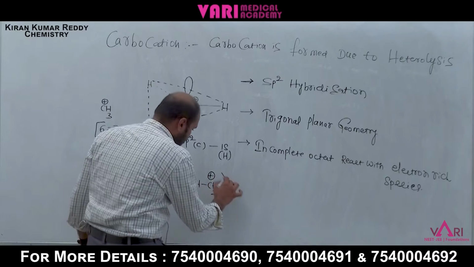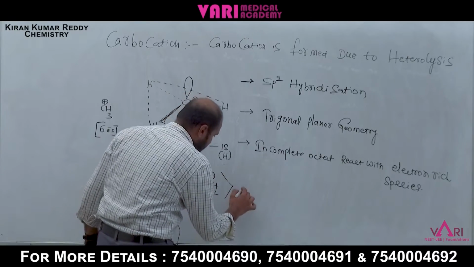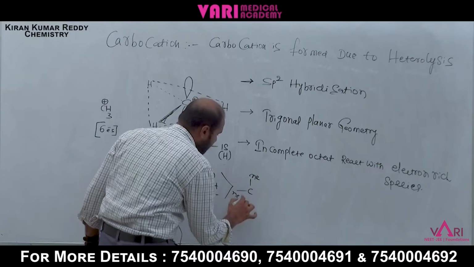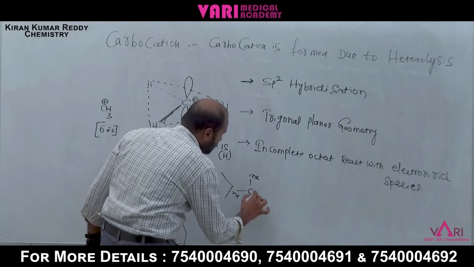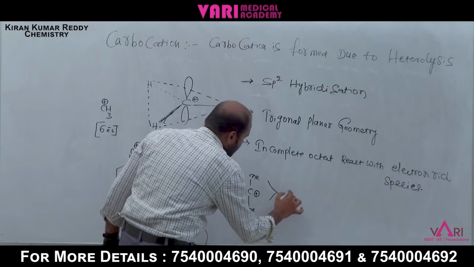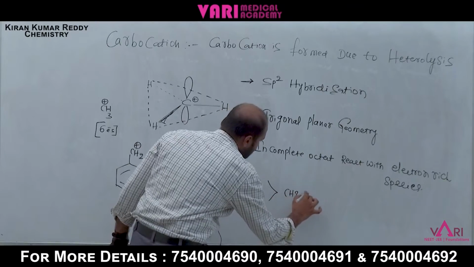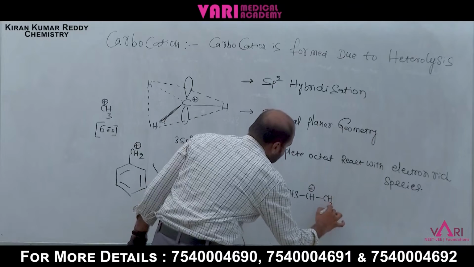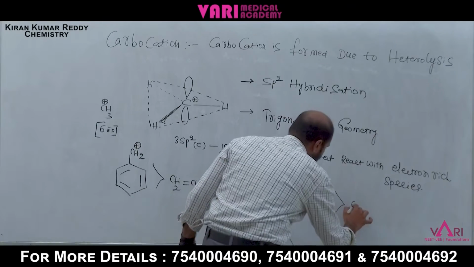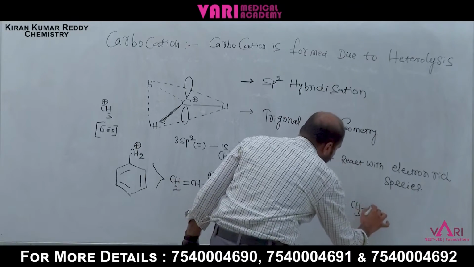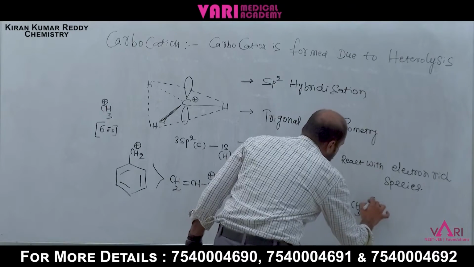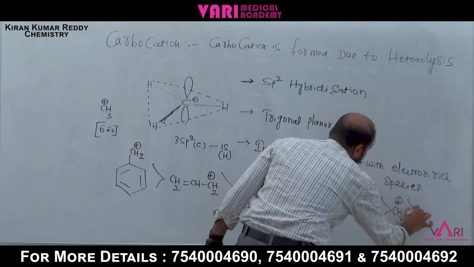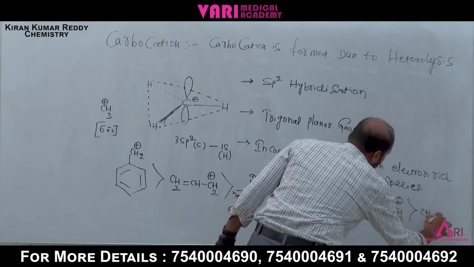Next one is the tertiary carbocation, with methyl groups, then CH3 CH plus CH3, then CH3 CH2 plus, next to methyl carbocation, and next one is vinyl carbocation.